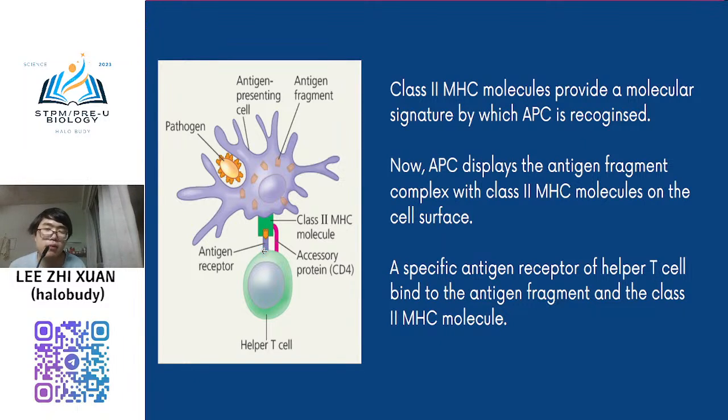This T cell receptor will bind to this complex, the antigen fragment and the class 2 MHC molecule. At the same time there is also the CD4 protein. This CD4 protein will bind to the class 2 MHC.